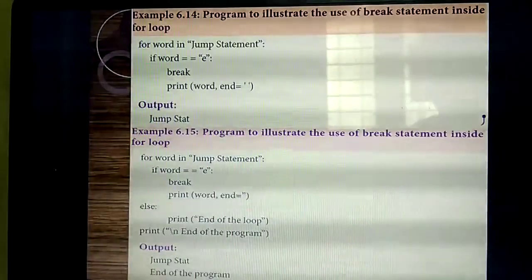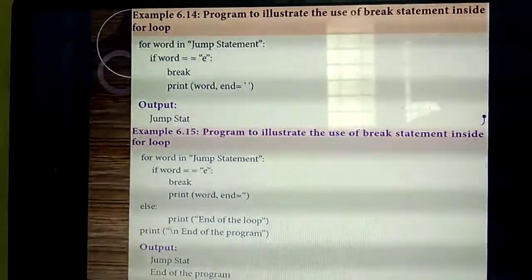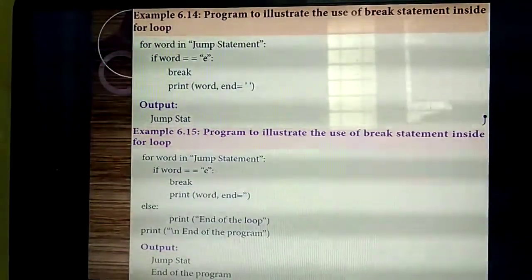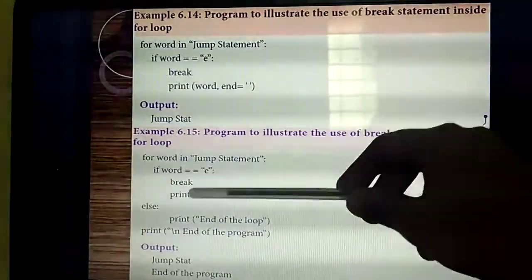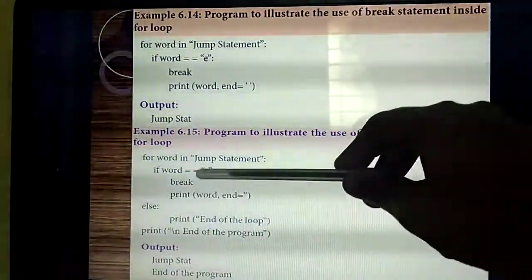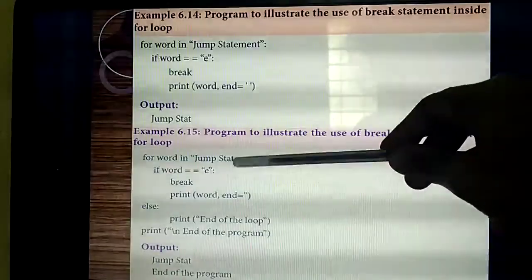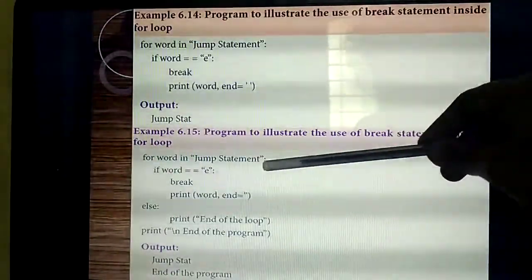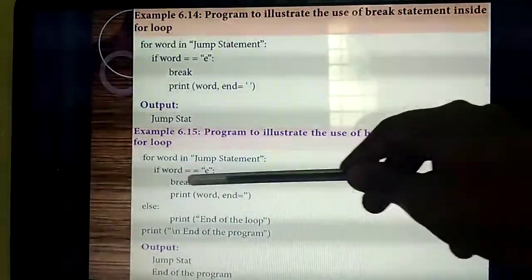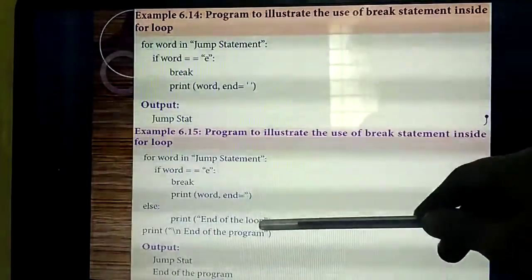The same program they have given with an else part also. So same program, listen. It will print JUMPSTAT. After that, will it execute from E up to the end? This part of the loop won't get executed. Then automatically it will come outside of the loop.